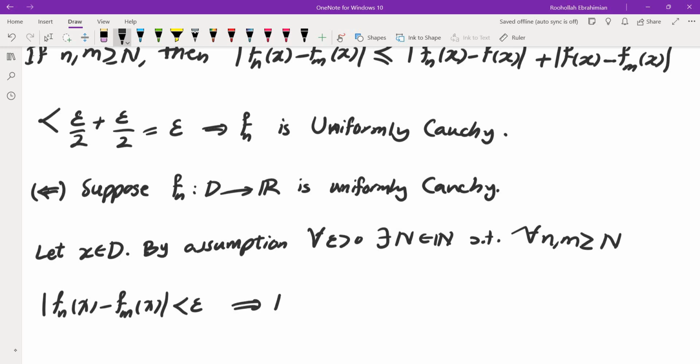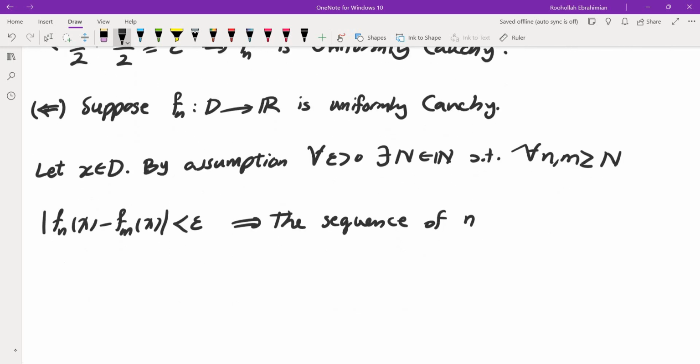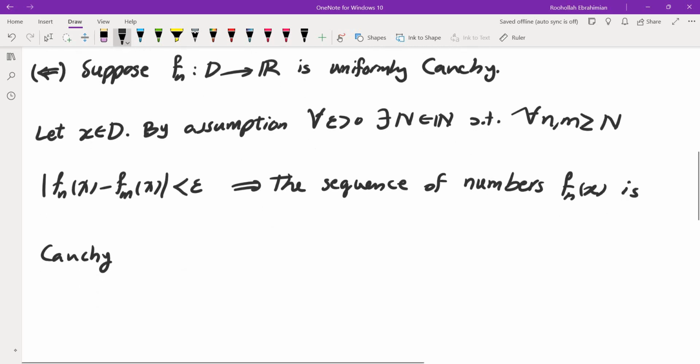So this means the sequence of numbers fn of x is Cauchy. So fix your x. fn of x would be a Cauchy sequence.